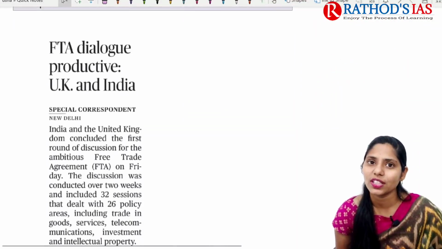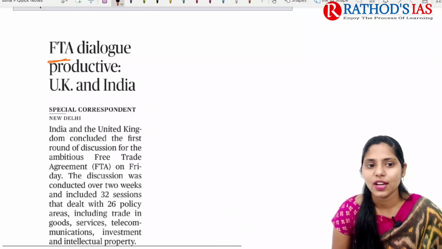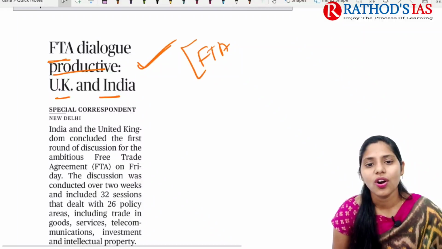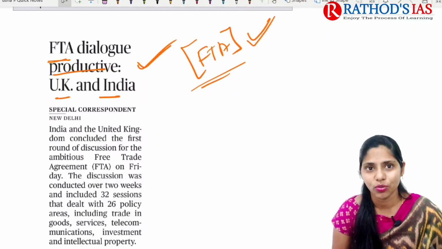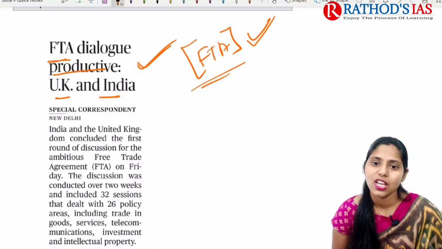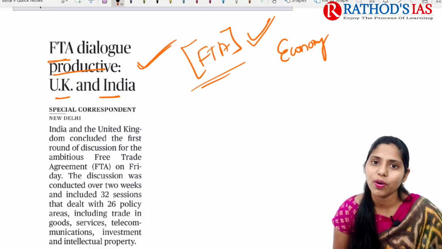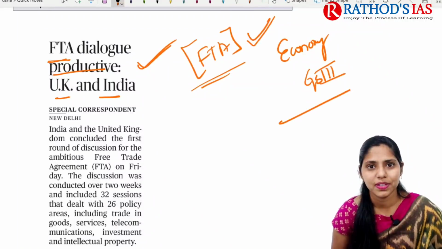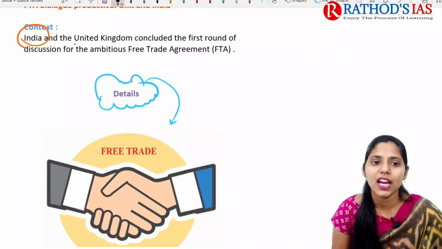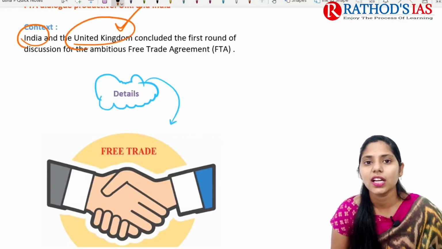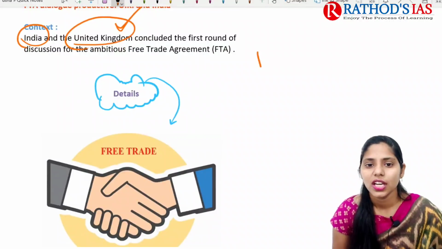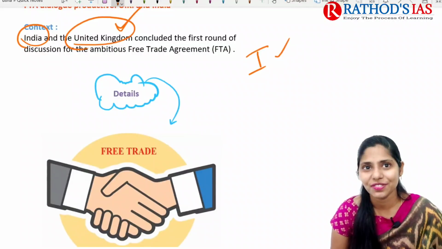Now let us move on to the next topic. The title says FTA dialogue productive, UK and India. It is mainly talking about the free trade agreement. We have already discussed this a number of times, so let us see once again a small brief discussion regarding this FTA. This topic is important from our economy point of view, which mainly comes under GS paper 3. If you are talking about the context, it says that India and UK concluded the first round of discussions for an ambitious free trade agreement.